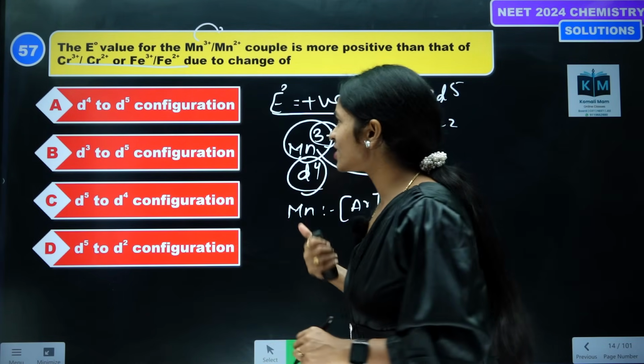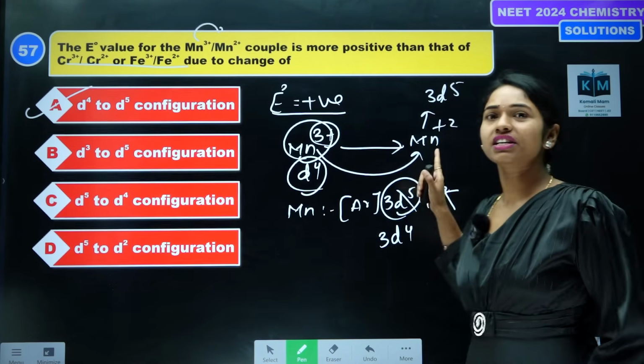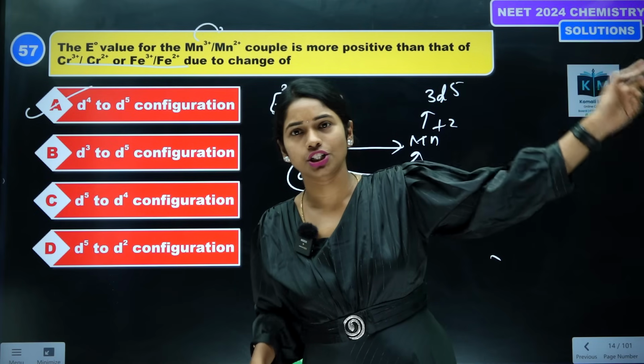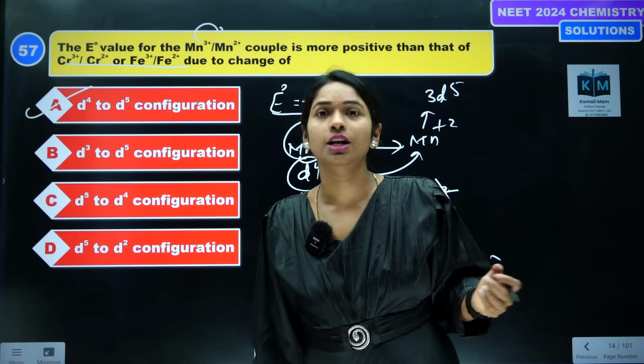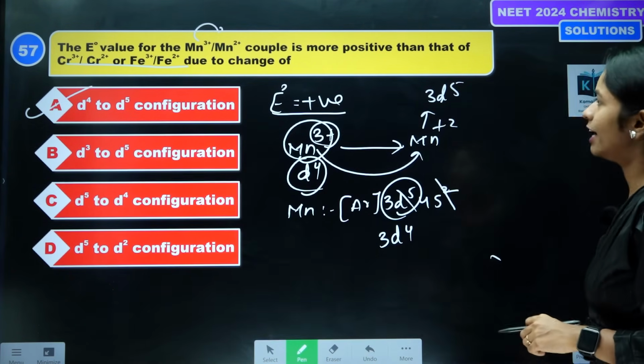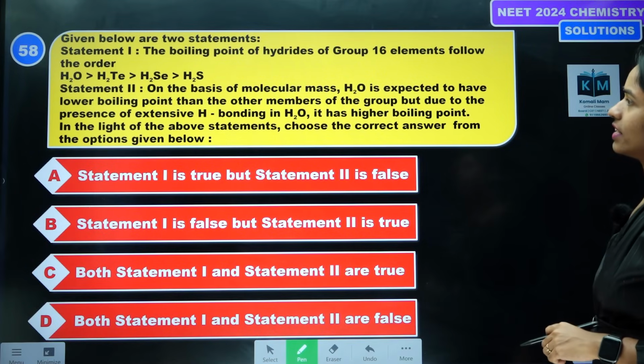Is it clear? So which is the correct answer? d4 is not stable, d5 is more stable. That's why d4 changes to d5. That's why it likes to undergo reduction. More electropositive value, the reduction potential value is positive for this.